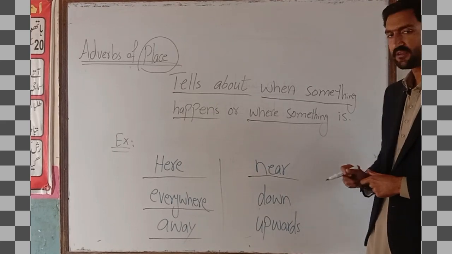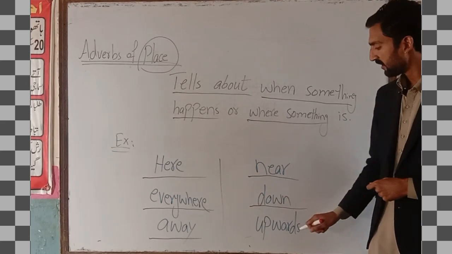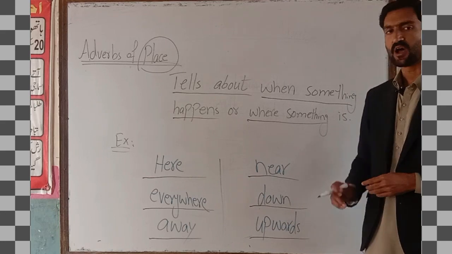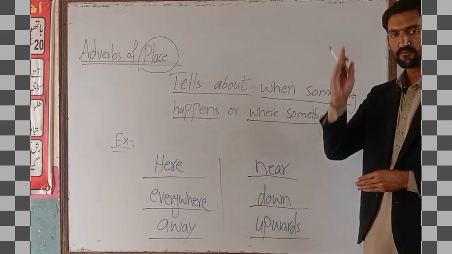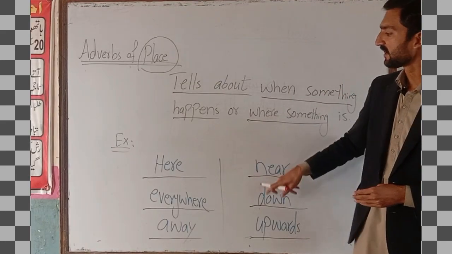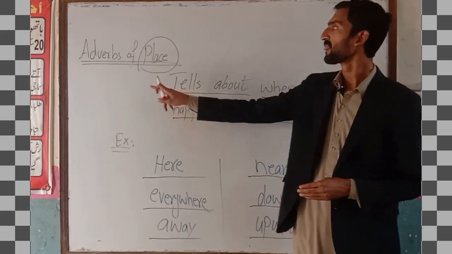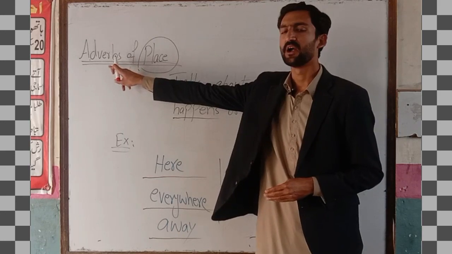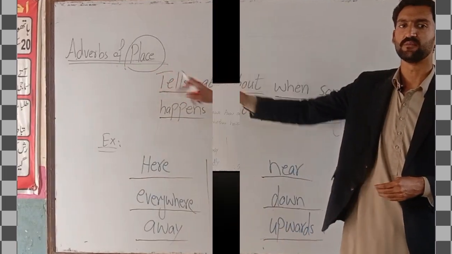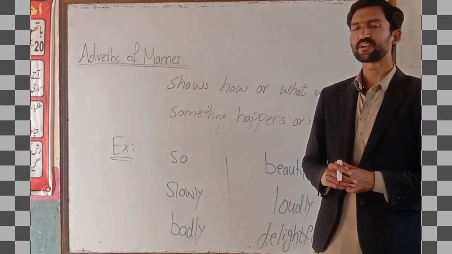Next we have near. Then we have down. After that we have upward, downward. So these show places. These are considered adverbs of place. So next we have another type of adverb.